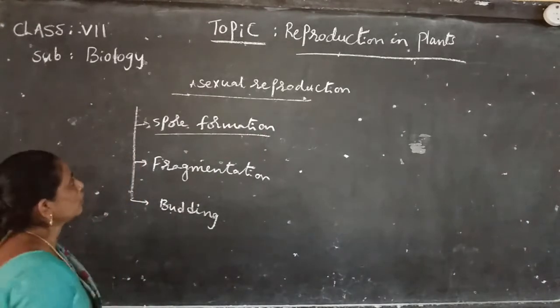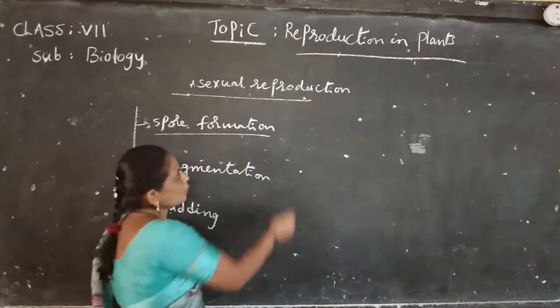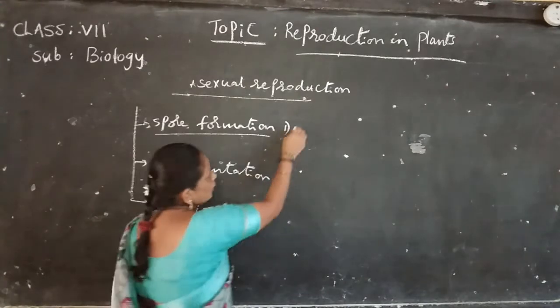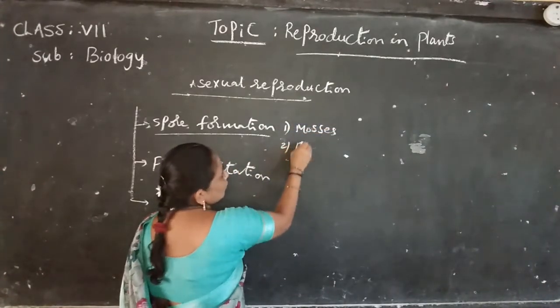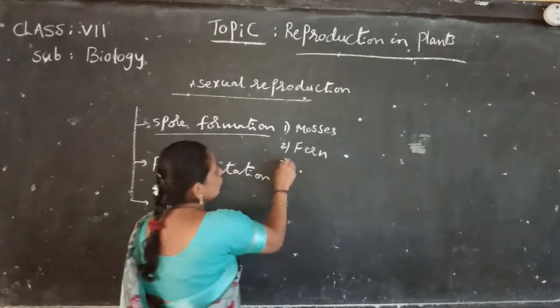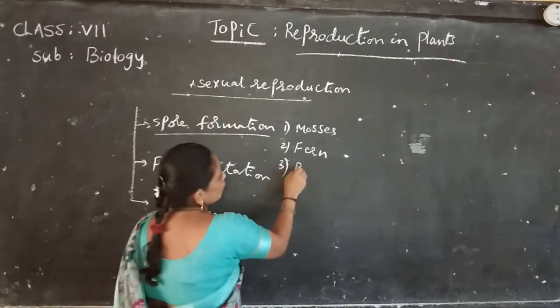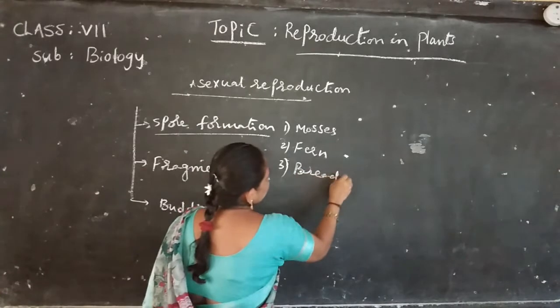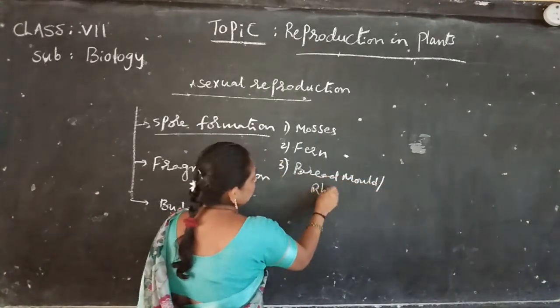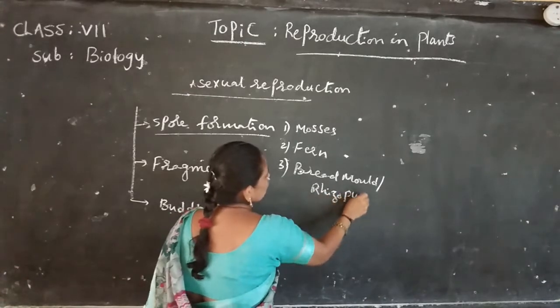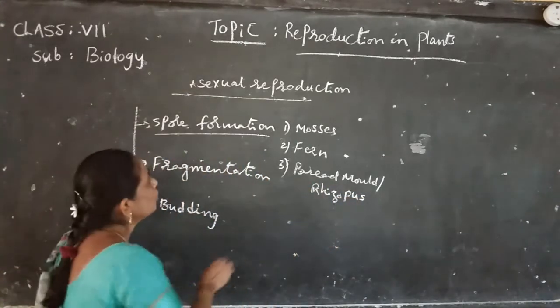Spore formation takes place in some plants like moss and fern, and another one is bread mold. Bread mold is otherwise called rhizopus. Okay, moss plant.